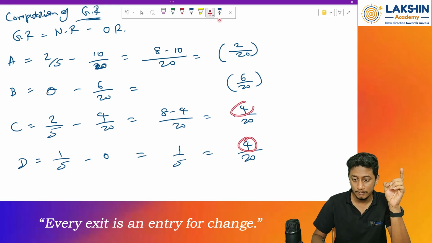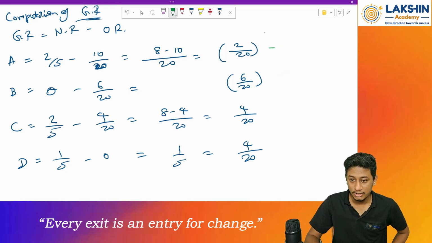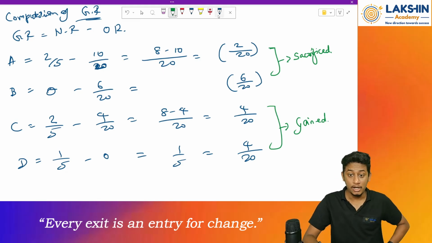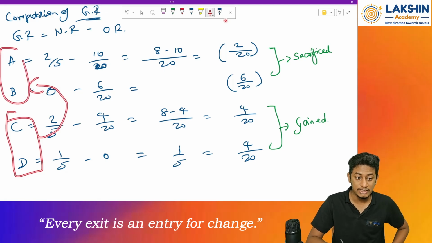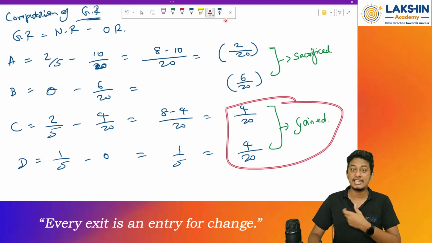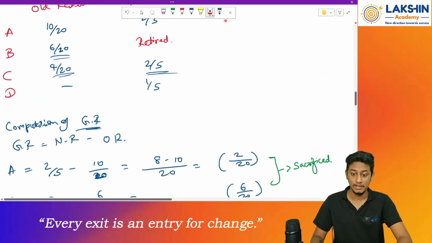If you see, 4 plus 4 is 8, and 6 plus 2 is 8. So these two have combinedly sacrificed, whereas these two have gained. So who will give the goodwill to whom? Mr. C and Mr. D will pay goodwill to Mr. A and B, because both of them have sacrificed, whereas these two people have gained. So the gaining partner will give the goodwill to the sacrificing partners. Now find out the value of goodwill for these partners.